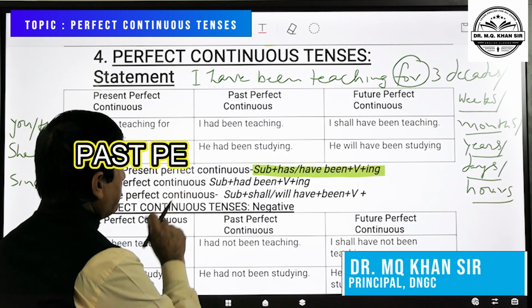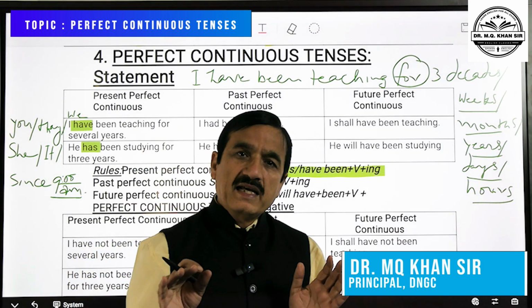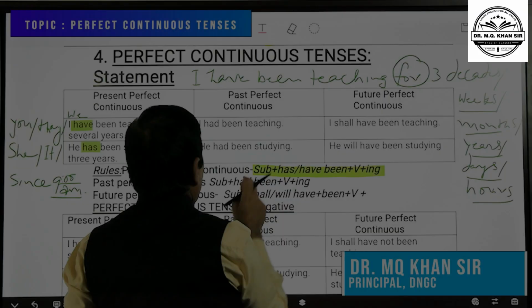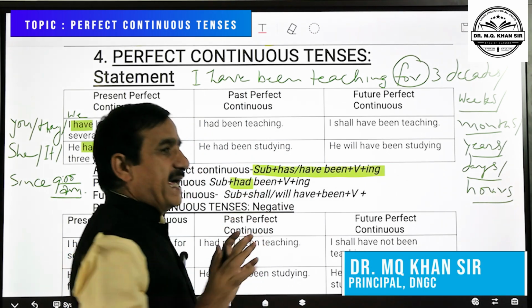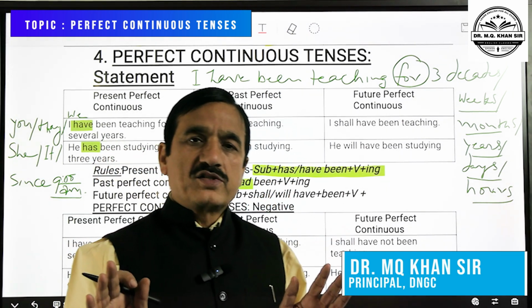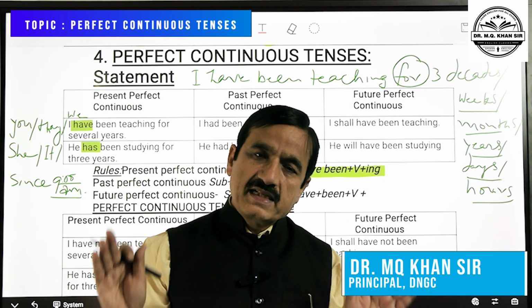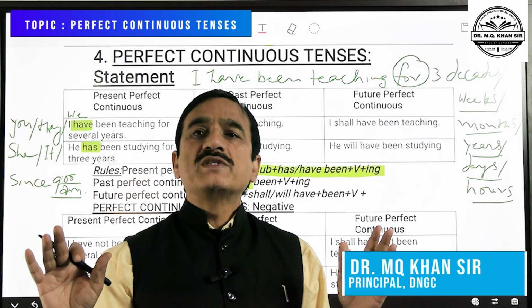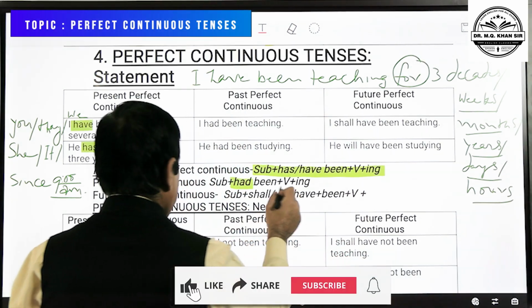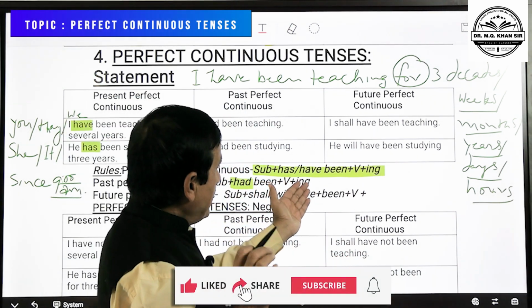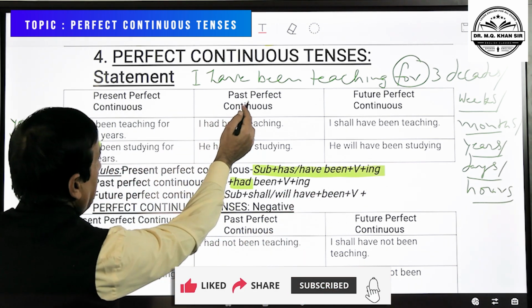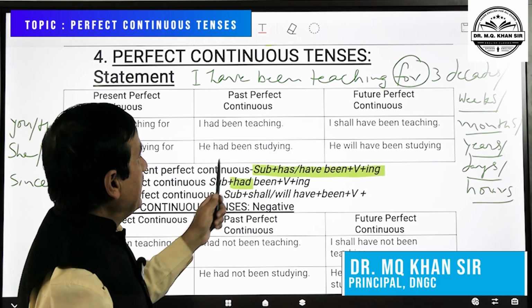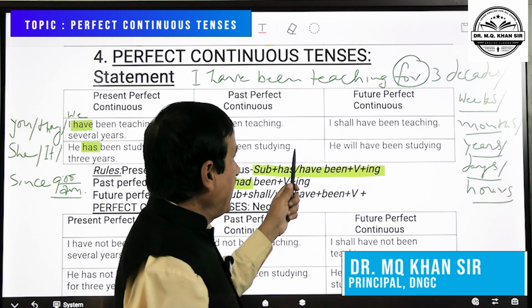Now look at past perfect continuous. Past perfect continuous is easier than present perfect continuous because here you use only one helping verb, that is had, with all kinds of subjects, whether first person, second person, third person, singular, plural. So, had been plus verb first form plus ing. For example, I had been teaching, he had been studying, you had been studying, they had been studying.